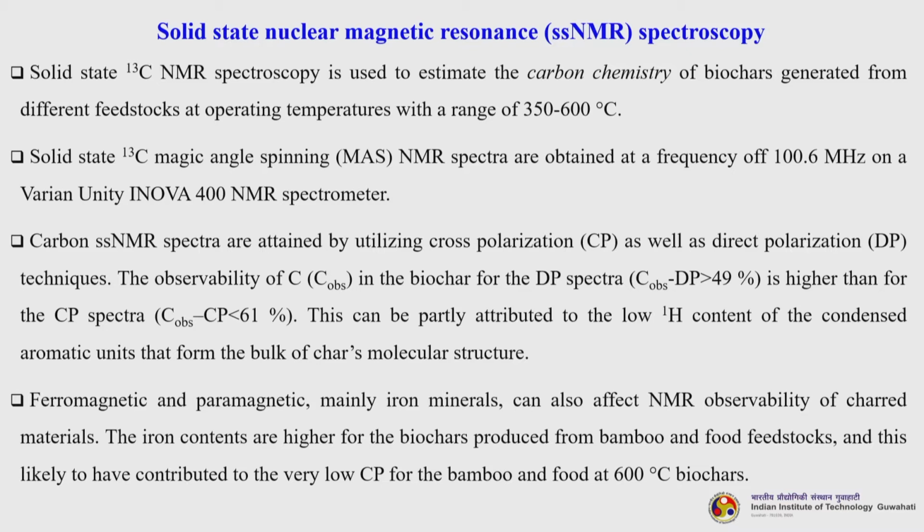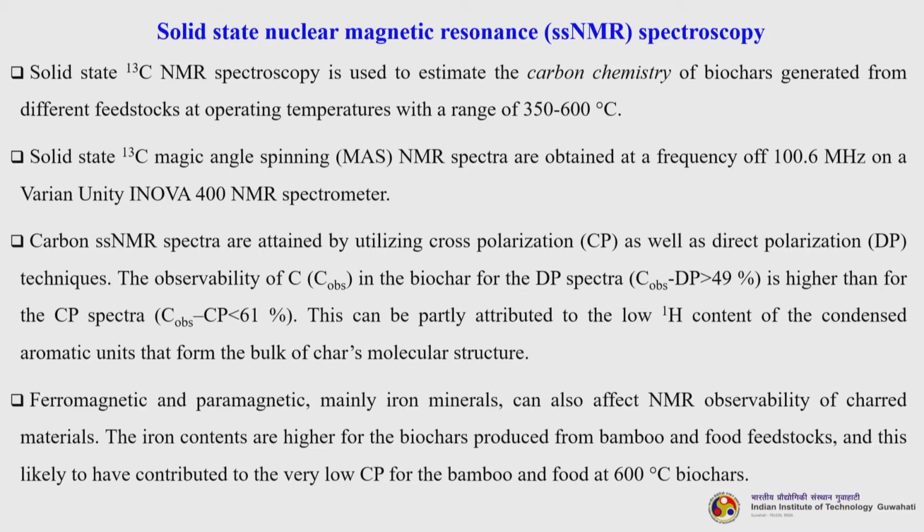Please do not understand that only this has to be used, there are many. This is just taken from literature. Now, carbon solid state NMR spectra are attained by utilizing cross polarization as well as direct polarization techniques. The observability of C in the biochar for the DP spectra is higher than the CP spectra. Now, this can be partly attributed to the low hydrogen content of the condensed aromatic units that form the bulk